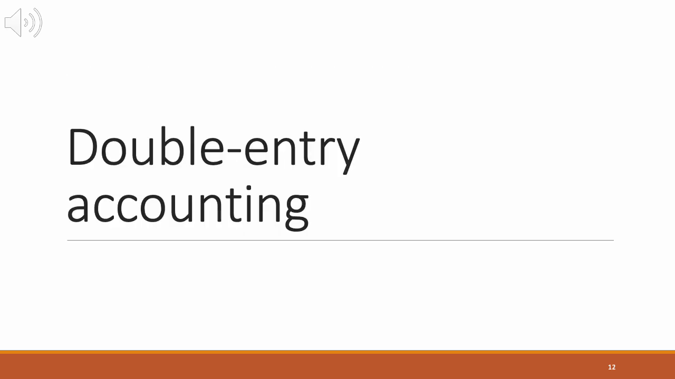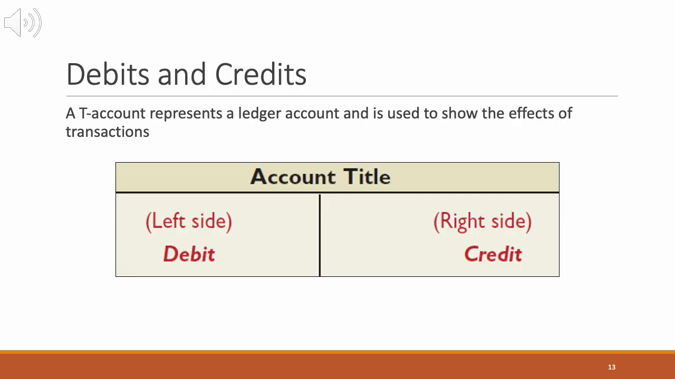The next topic is double entry accounting. This type of accounting is used when you record accounting information in your accounting records. A T account is a simple tool we use to show how transactions affect accounts. It's shaped like the letter T. The left side is called the debit side, and the right side is called the credit side.